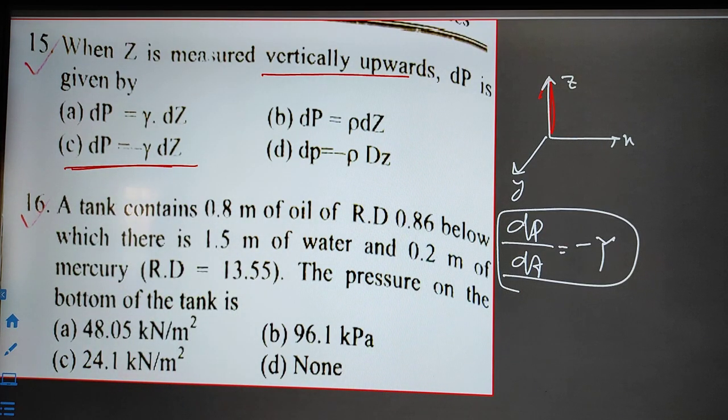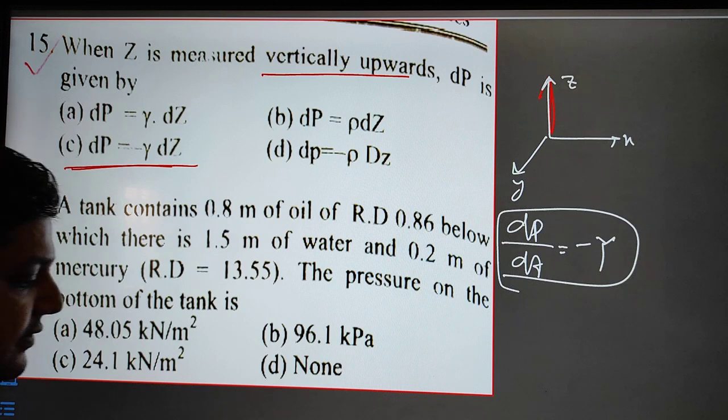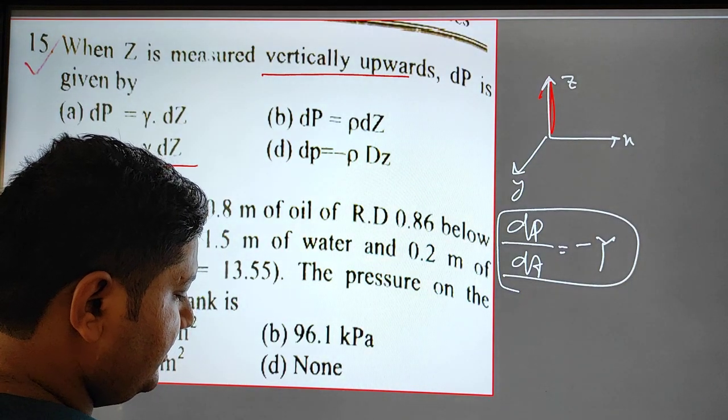Now a tank contains... you solve this question number 16.